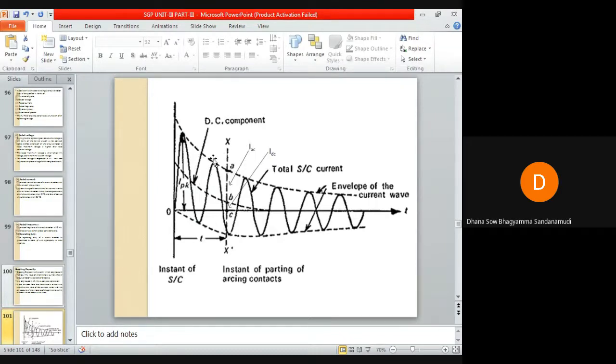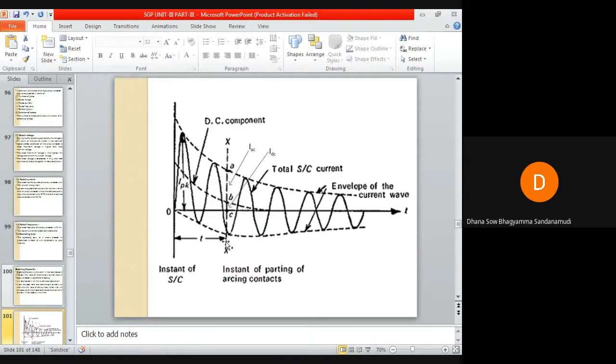It is not the peak current which occurred as soon as the short circuit occurred, when the short circuit current reached its maximum value. As the DC component decays, the magnitude of this short circuit current also decreases, so the amount of current to be interrupted by the circuit breaker is reduced.